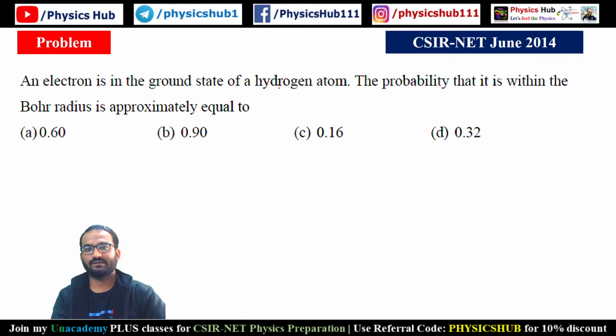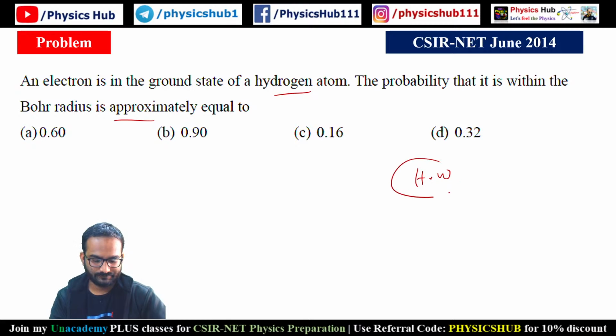An electron is in the ground state of the hydrogen atom. The probability that it is within the Bohr radius is approximately equal to. How will you do this? So take it as homework.